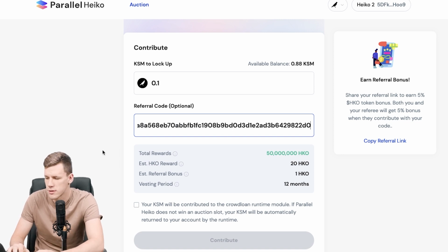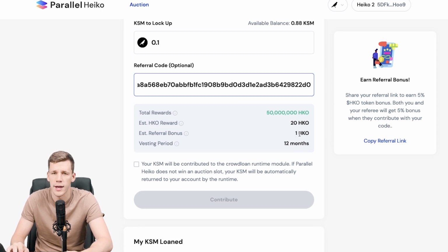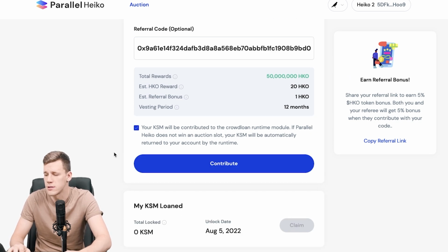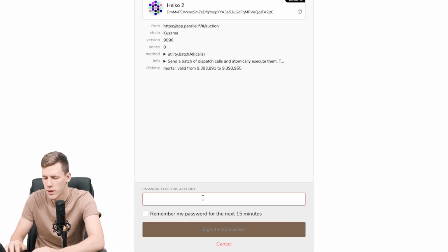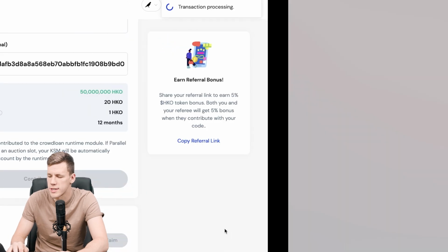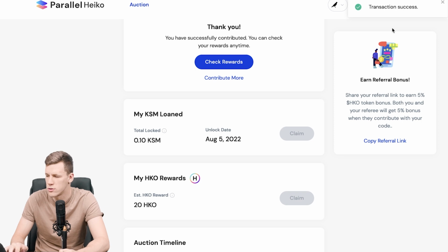Next we've got the option to type in the referral code here. We will just use any referral code here. So basically we're receiving 1 token extra on top because that's 5% of 20, and the account whose referral link we have used will also receive some tokens on top. Next we can just click on this checkbox right here, and now we press contribute, and now we need to sign the transaction. We again type in the password, and just press remember password for 15 minutes, but I don't think we need to retype it again. So we just press on sign the transaction, and the transaction is basically complete in 2 to 3 seconds.